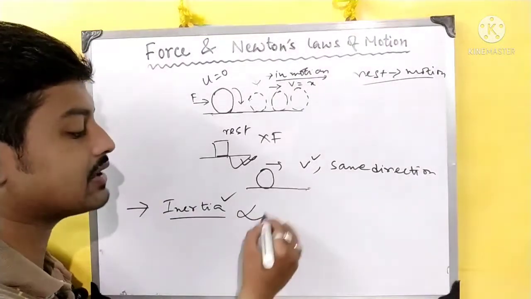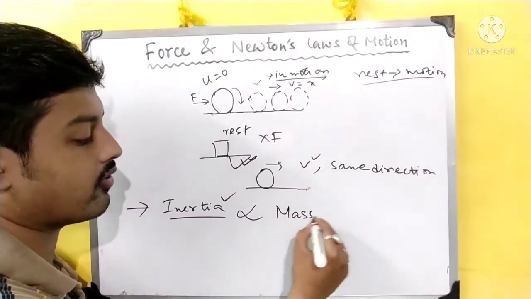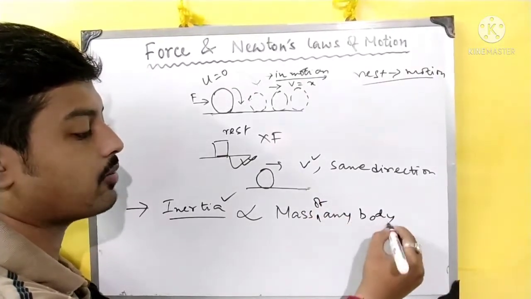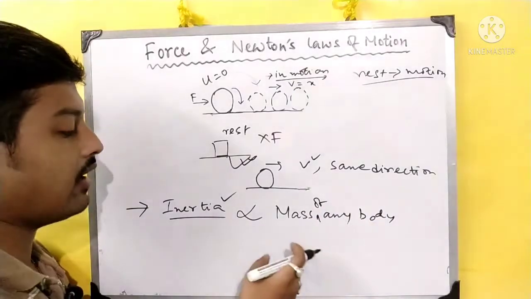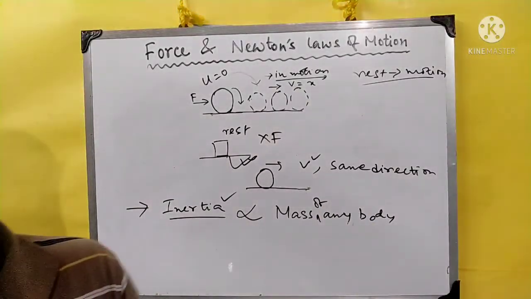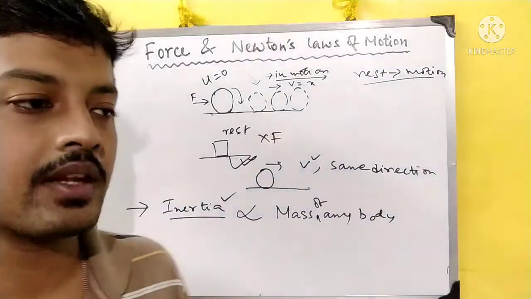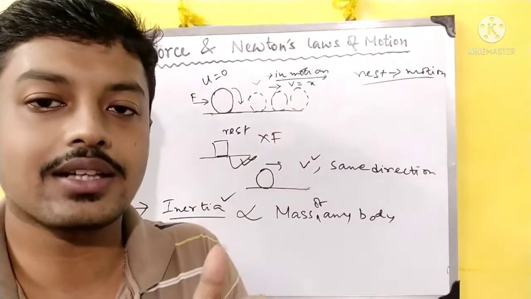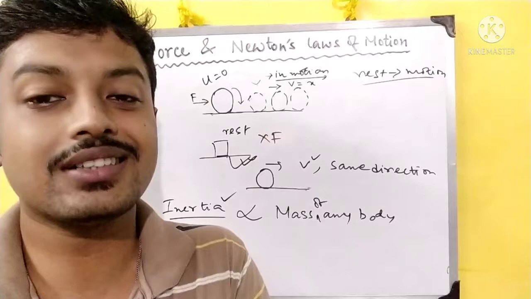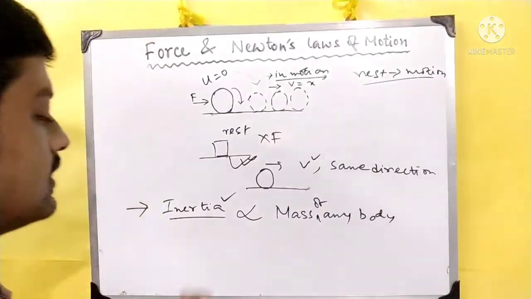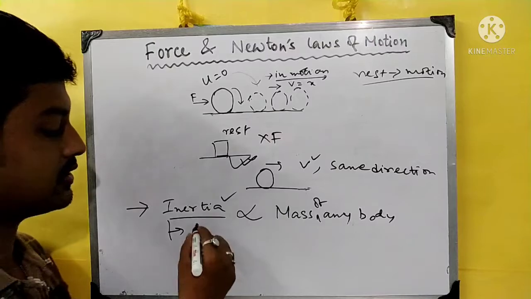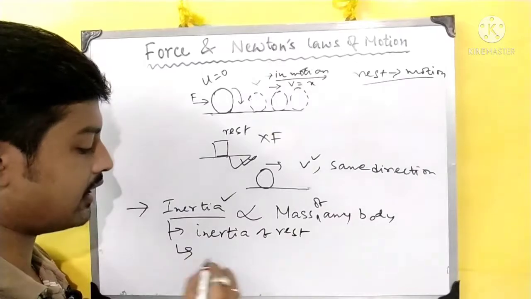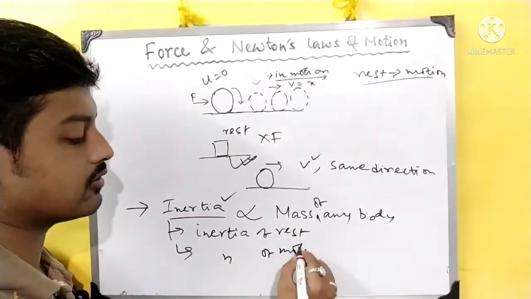This inertia is largely dependent on mass of any body.